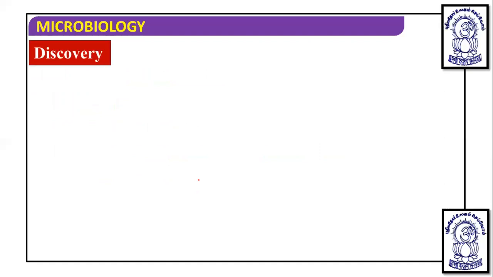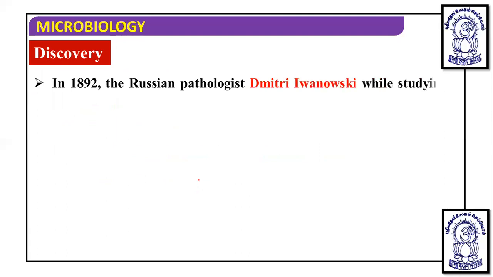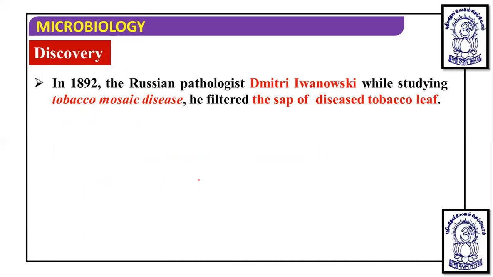Now after this, we are going to talk about the discovery part. In 1892, one Russian pathologist, Dmitry Ivanovsky, was working on tobacco mosaic disease.